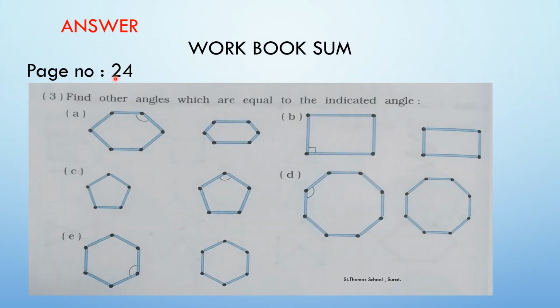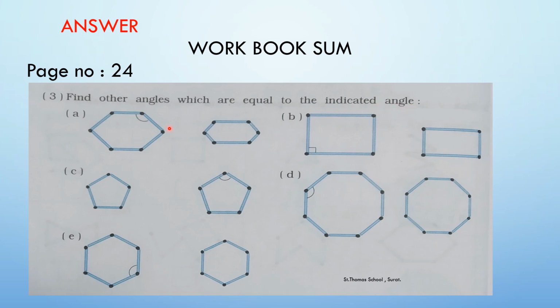Now this is the answer given to you, which was given in the previous video. The homework was given in the previous video. So now let's do it. It is in page number 24 of your workbook. So question number 3, find other angles which are equal to the indicated angle.